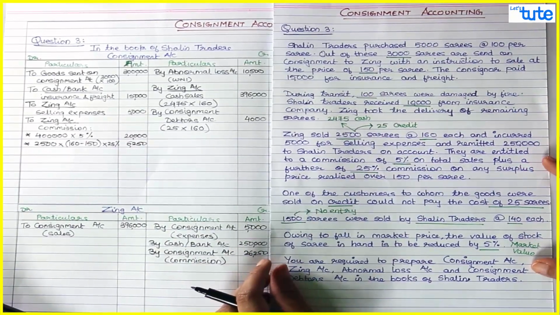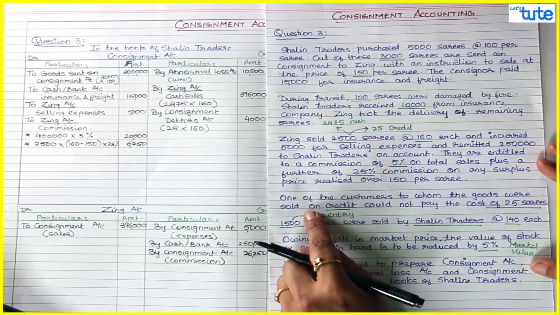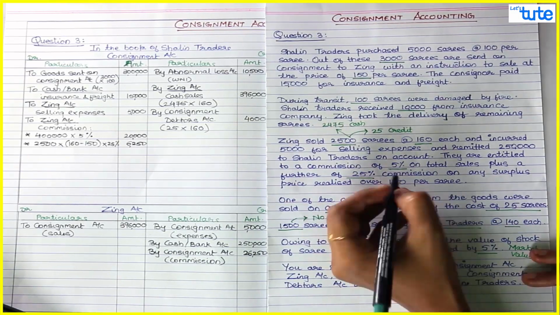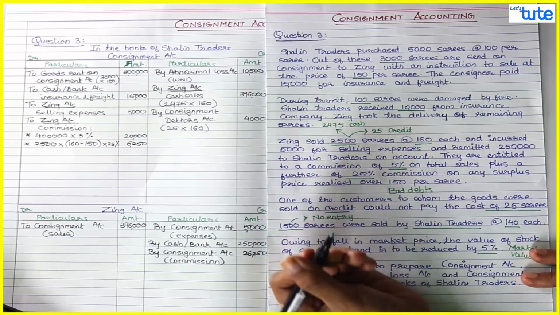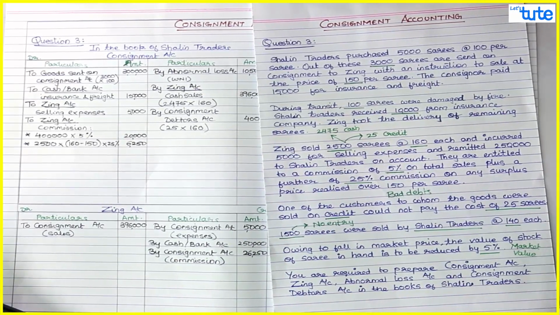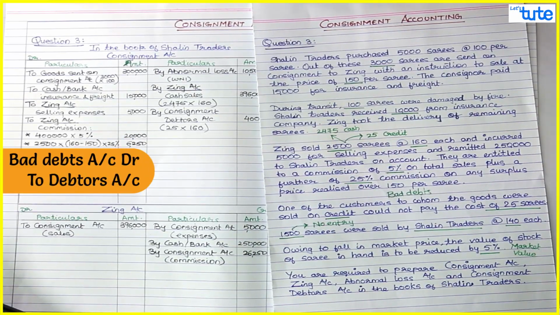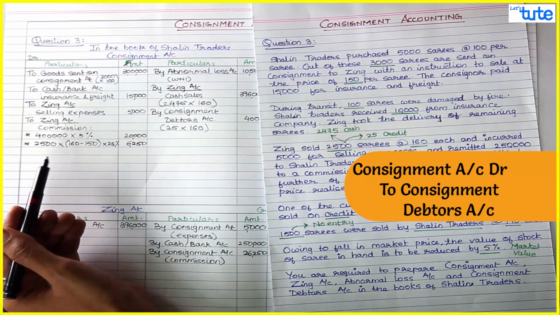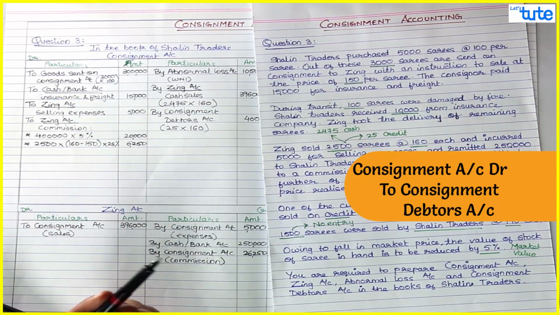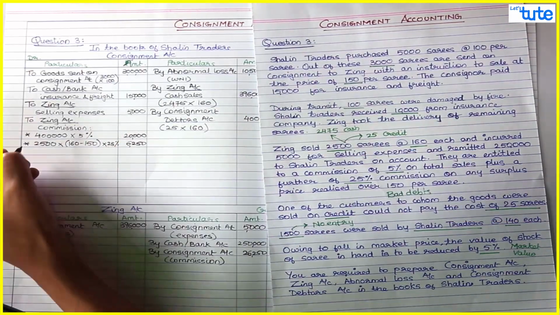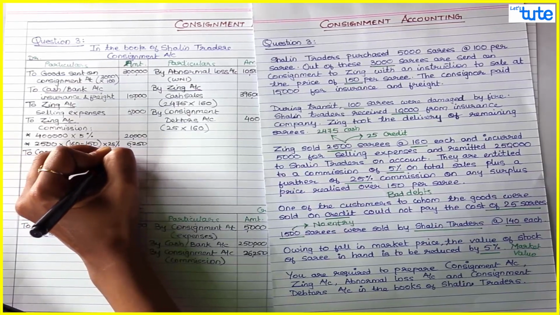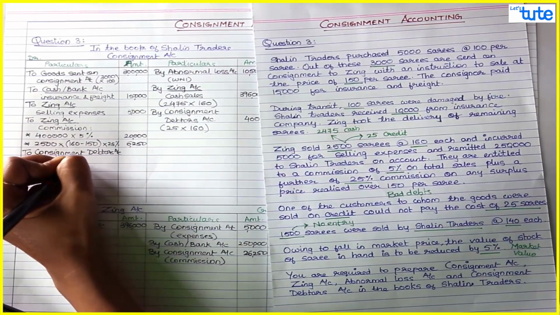Okay. Next, one of the customers to whom the goods were sold on credit could not pay the cost of 25 saris. So this I can say is my bad debts. And what is the journal entry for bad debts? Journal entry for bad debts is bad debts to debtors. But over here, instead of bad debts, any expense or loss will go to consignment account debit. So we will say consignment account debit to consignment debtors. So bad debts to debtors, that is consignment to debtors.